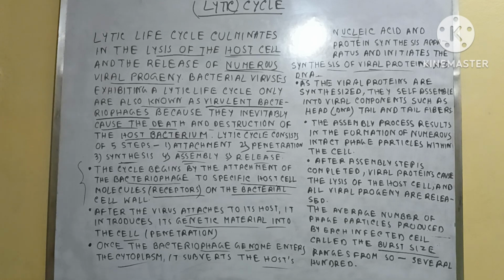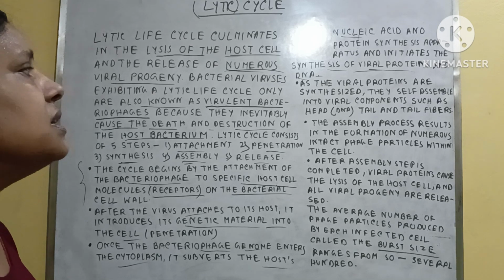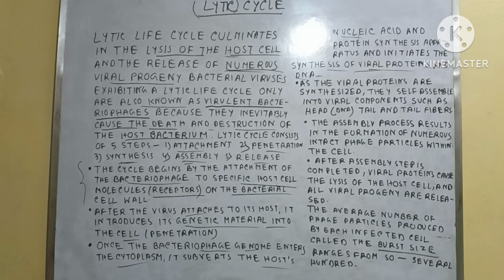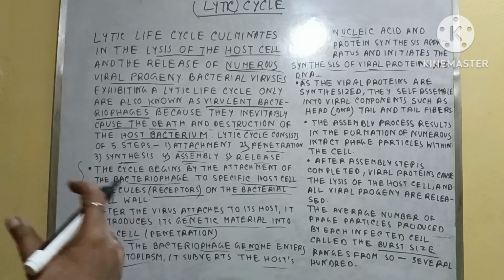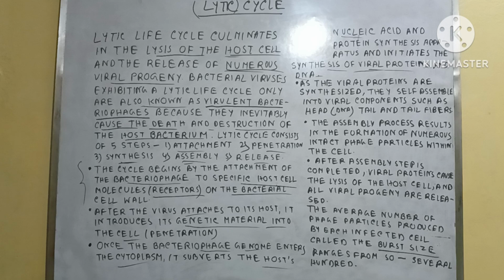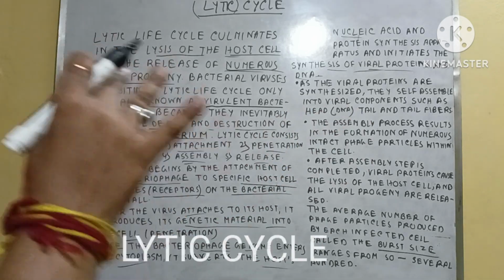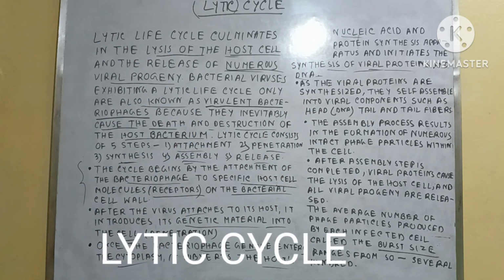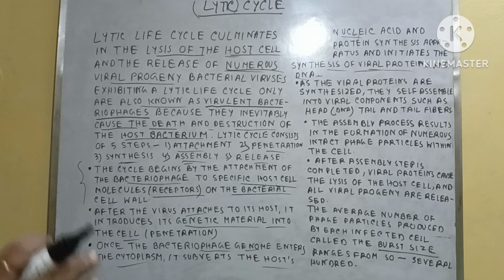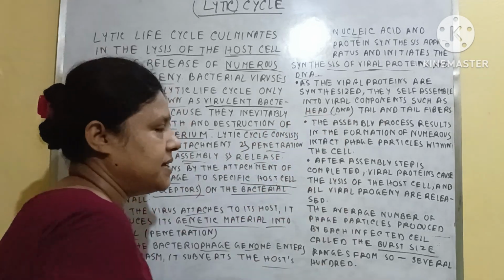The next point is assembly. What is this? As the viral proteins are synthesized, they self-assemble into viral components such as the head containing DNA, the tail and the tail fibers. So what is happening here? First, during the synthesis process, viral proteins and DNA form. Once these are formed, the other parts of the phage virus, the head, tail and tail fibers, are formed within the bacterial cell, and the DNA is present within the head of the phage virus.